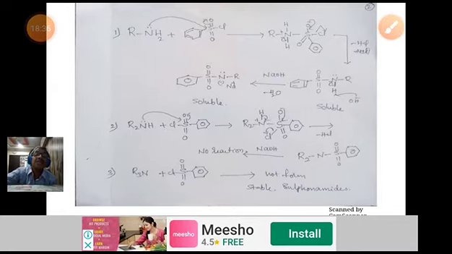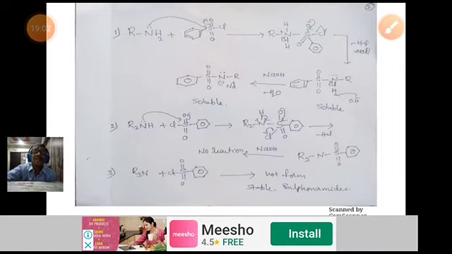Then this mixture is treated with NaOH. The derivative derived from the primary amine easily dissolves in NaOH because of having a proton. That's why it is soluble, whereas the second one is insoluble, so you can easily separate them. Adding HCl to the basic solution, we can get back the primary amine.